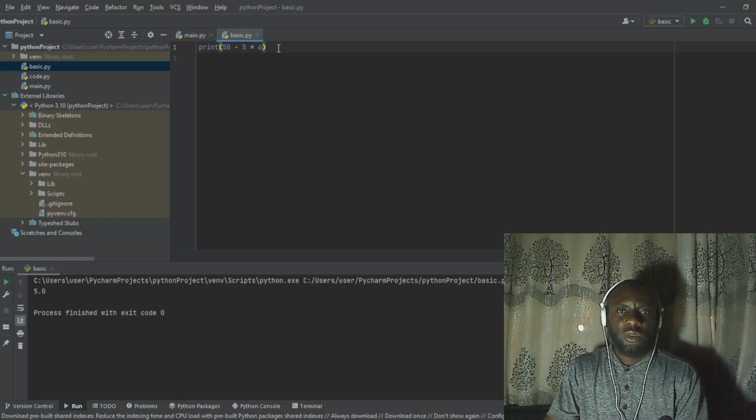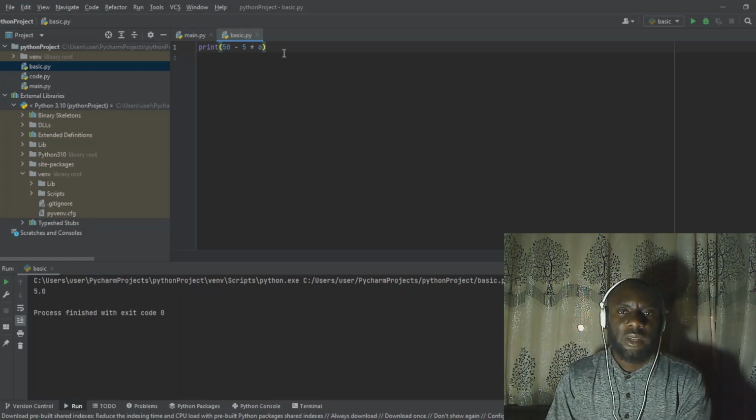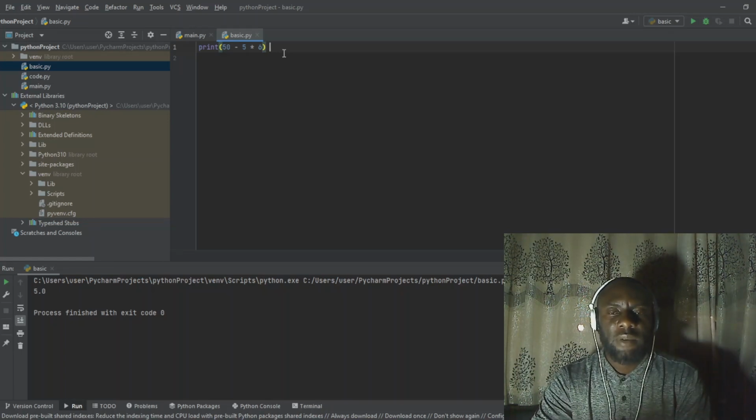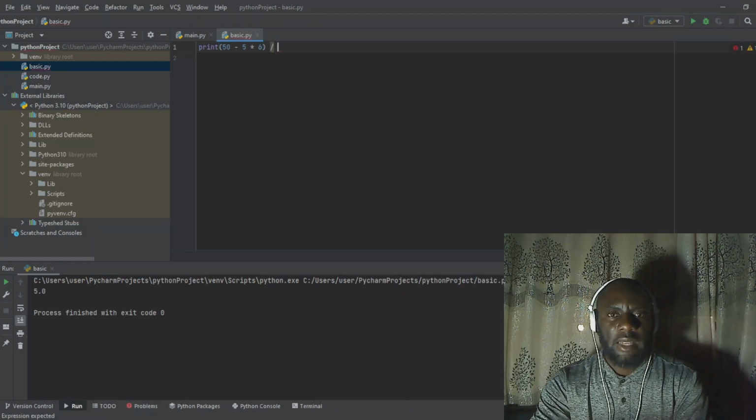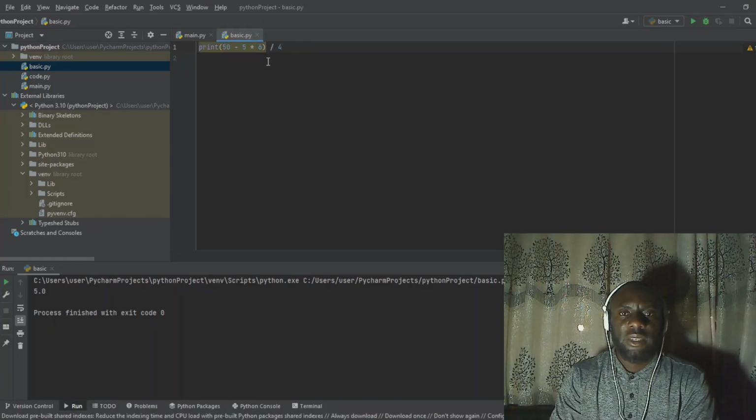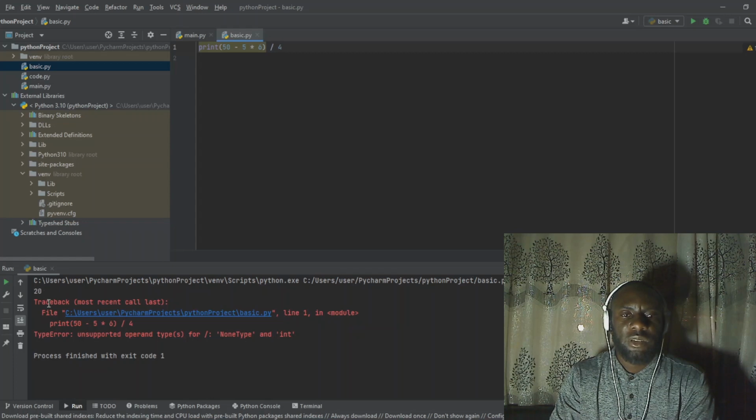Alright, so apart from what we just did, now we want to add another operation, to calculate a number that is more than what we have just done. So we can say 50 minus 5 times 6, all divided by 4. After I add divided by 4, you can see it is showing me yellow. This yellow is showing that even though I'm trying to run this program, it's going to give an error. Let me test it and see. When I run it now, you can see it is not giving me the result, it is just throwing an error. So we need to fix the syntax.